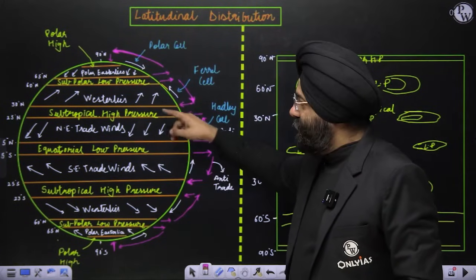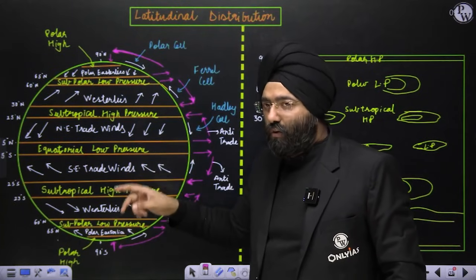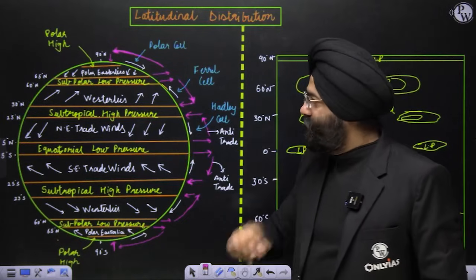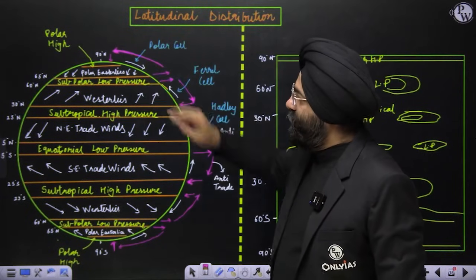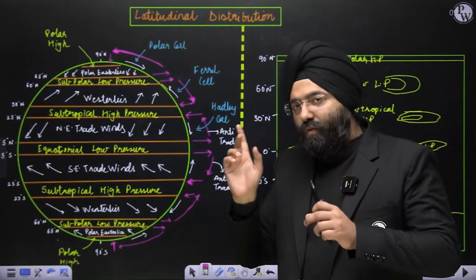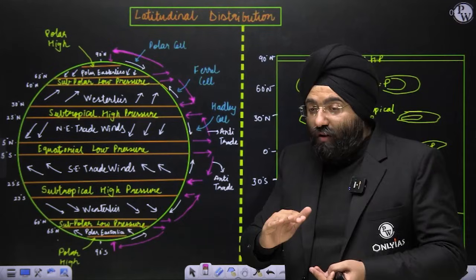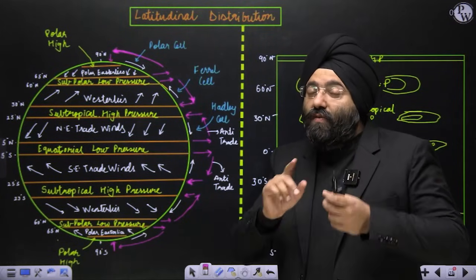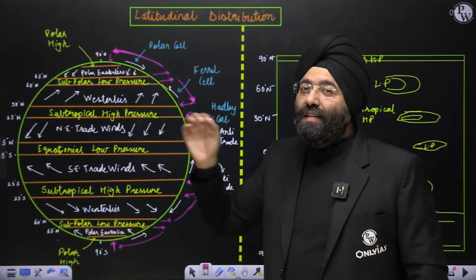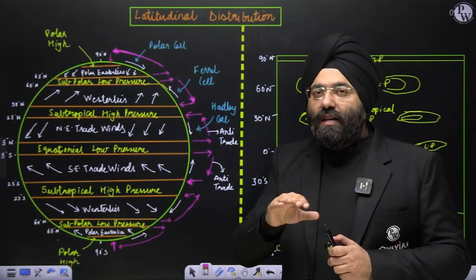So the high pressure created at 25 to 30 degrees north or south is because of dynamic reasons, because of the subsidence of the anti-trades. The subpolar low pressure is because of the creation of fronts, where the warmer air mass, which we will be studying, is forced to rise by the colder air mass. Because of that rising, there is a mechanical action that leads to low pressure here. The polar high is created because of the very low temperature that is present.